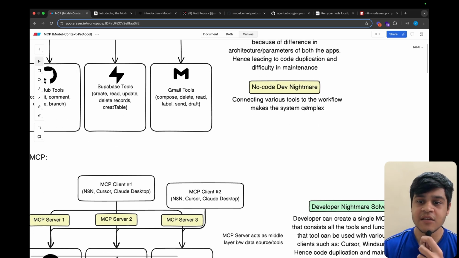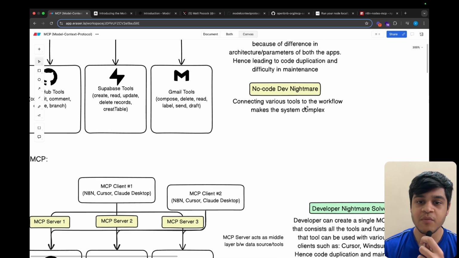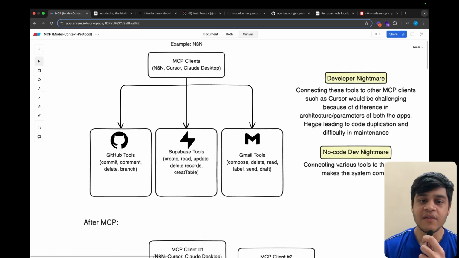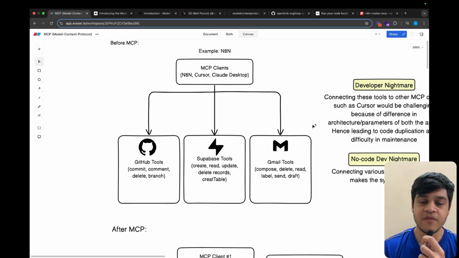The second case is the no-code developer nightmare, where connecting various tools to the workflow makes the system more complex. Assume that you are a no-code developer on N8N. For the Gmail tool alone, you would need to connect a lot of nodes. For example, there would be a compose node, a delete node, a read node, a label node, etc. This will make your system more complex and lead to more chances of errors.